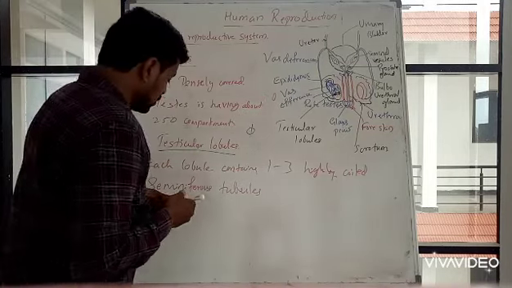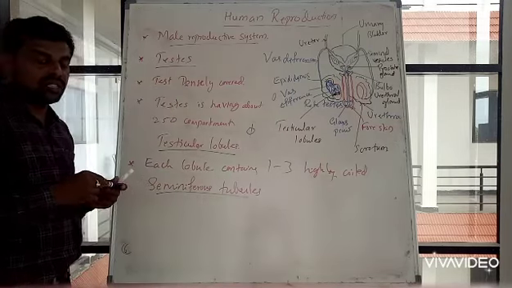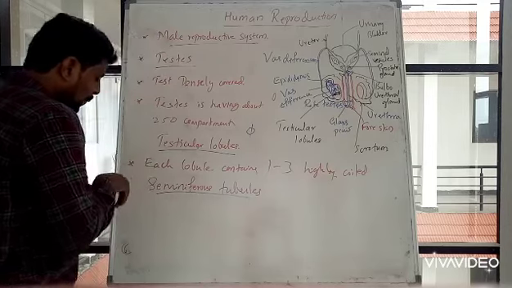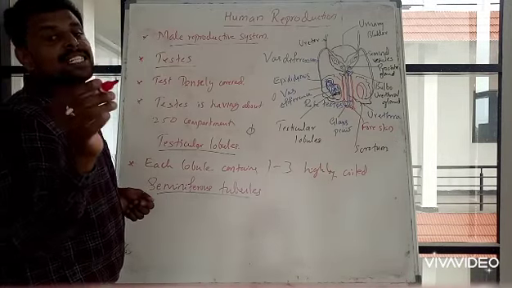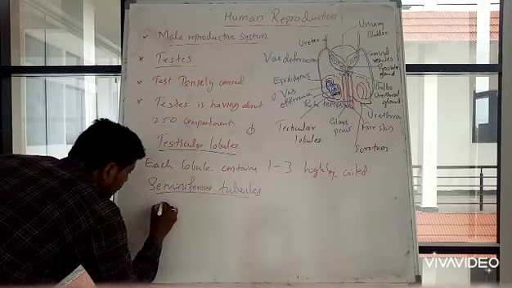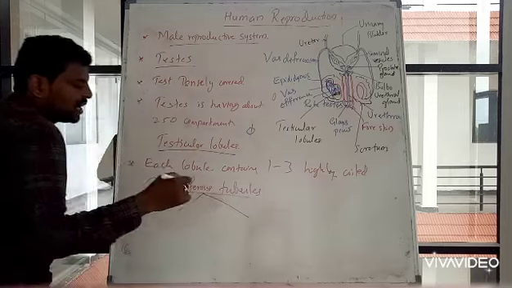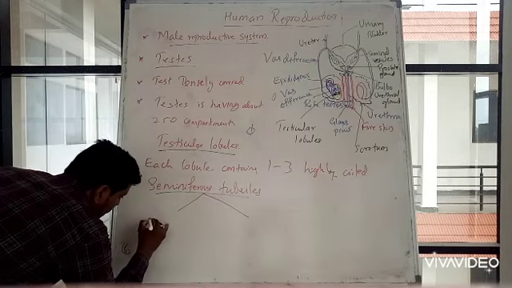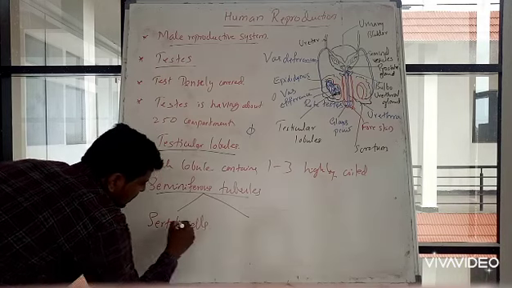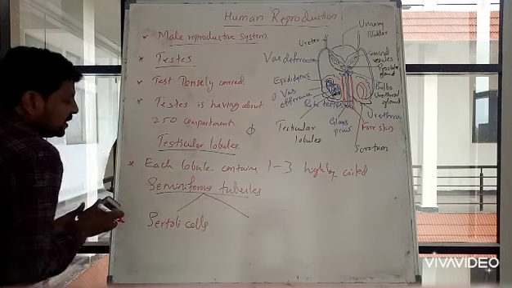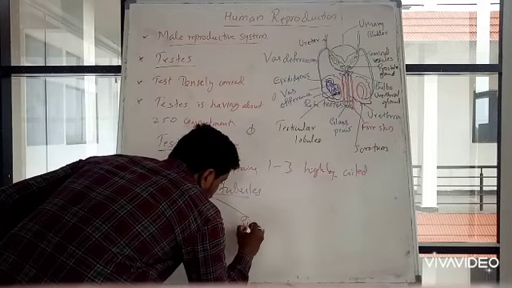Got it? So now, inside the seminiferous tubules, there are two kinds of cells. One is Sertoli cells, and the other is male germ cell or spermatogonia.